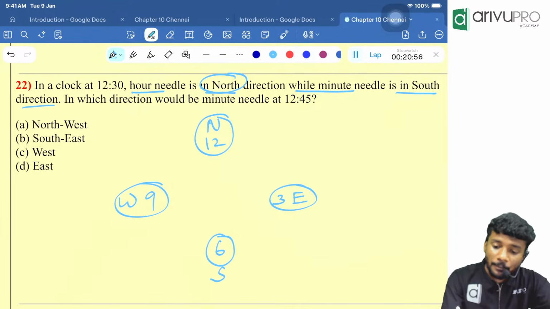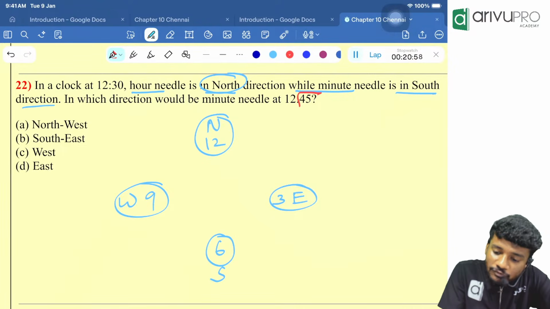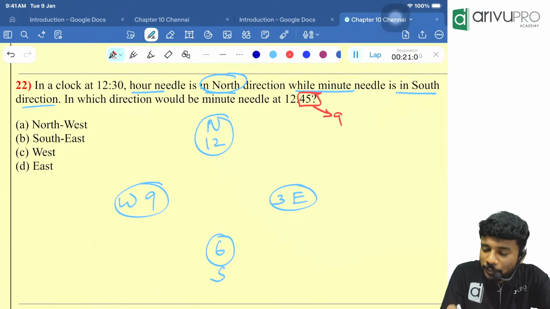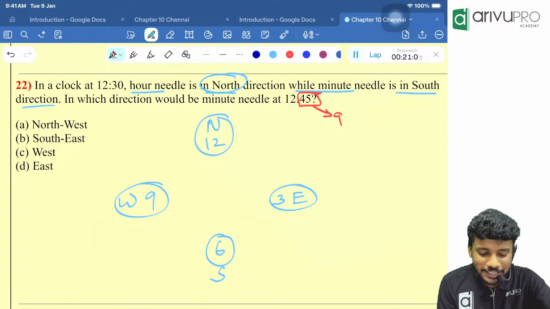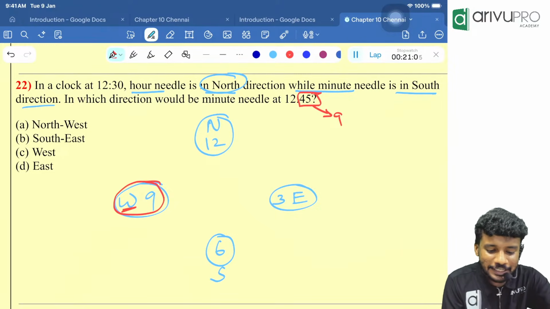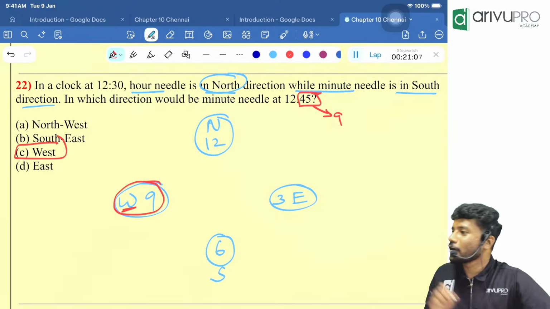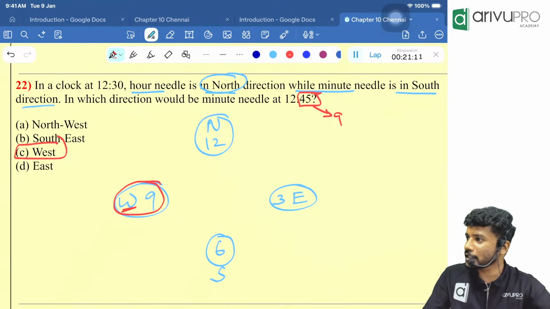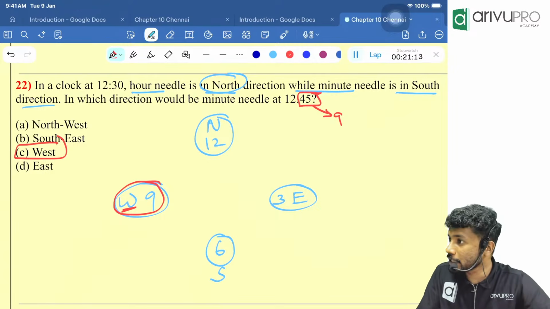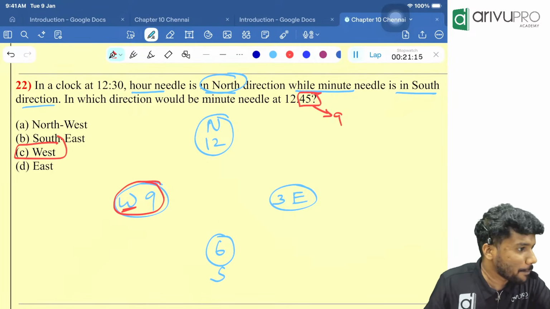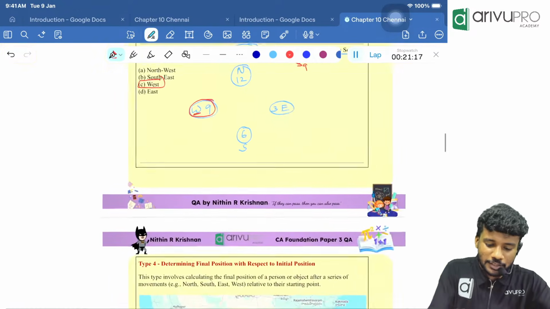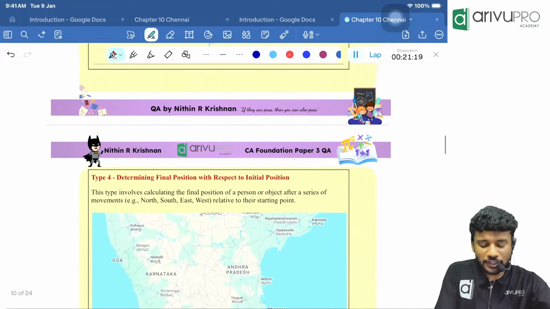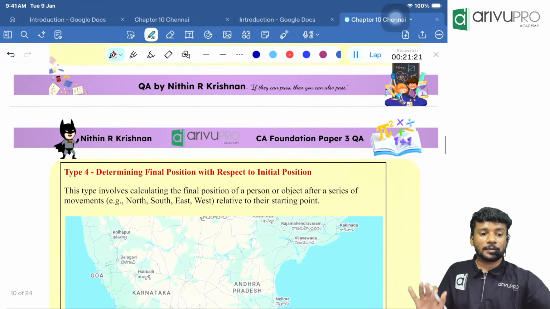Then the minute needle at 9:45. 45 means what, people? 9. Towards 9, which is the direction there? West. Answer is option C. Right answer, Merlin. Right answer, Samyukta. Everyone right answer. Amrit, right answer. Got it? Sure? If so, we are going for the most important type.